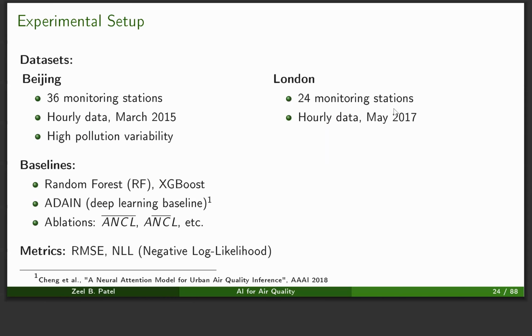The metrics that we track here are the root mean squared error, which will give us an estimate of how good the mean estimate of the Gaussian process is. And the second metric is the negative log likelihood, which measures how good our uncertainty estimates are.